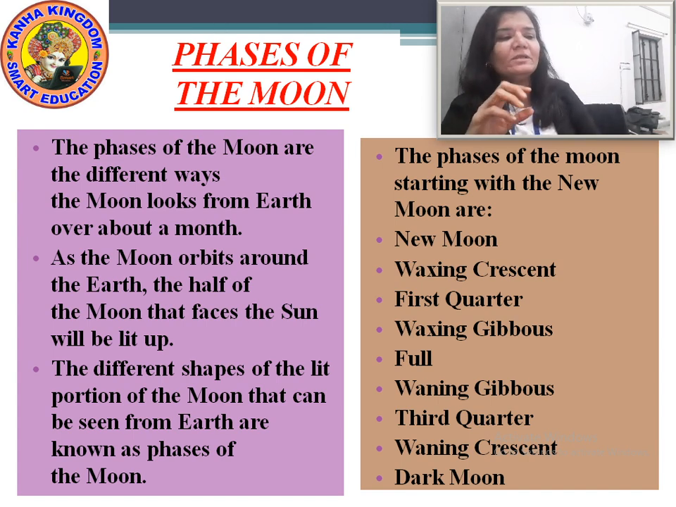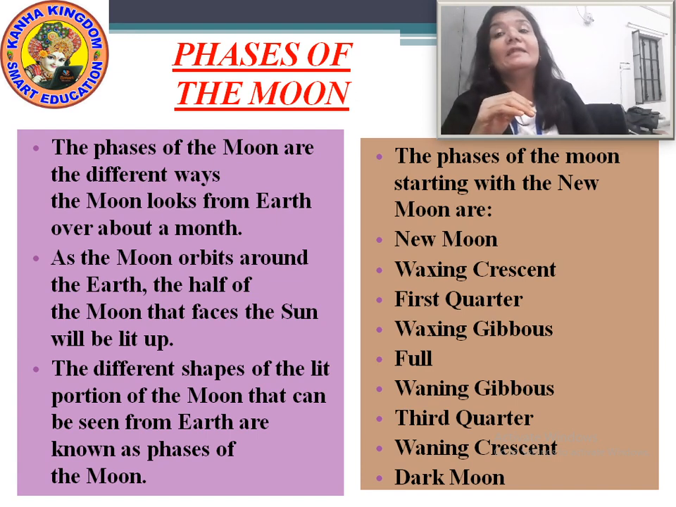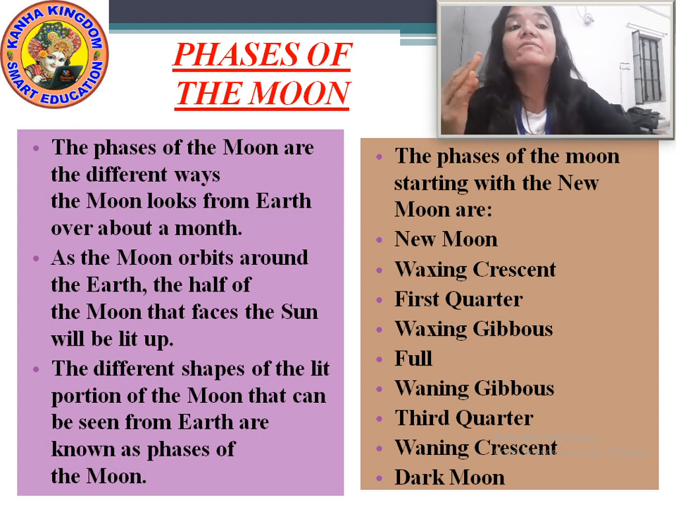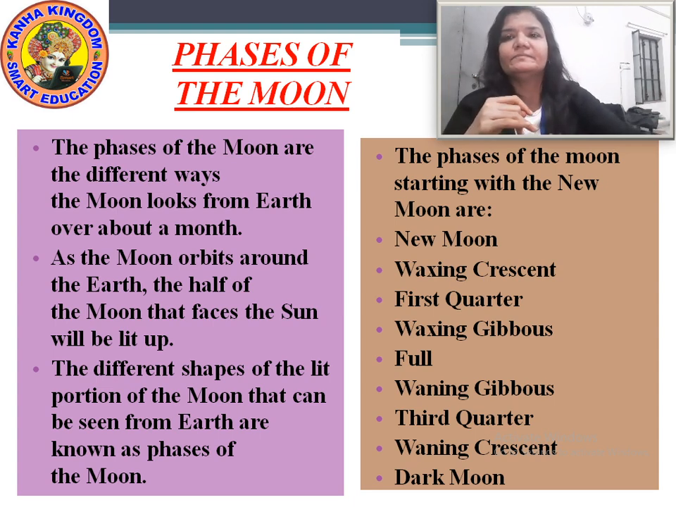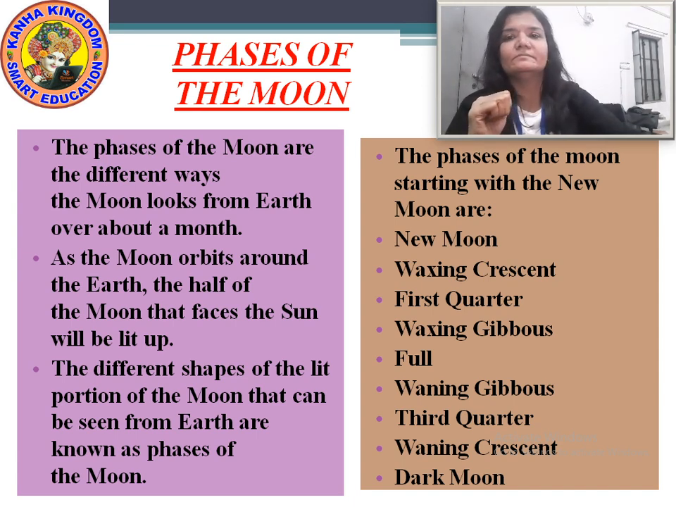Then again slowly the moon starts disappearing. That disappearing part is called waning gibbous. Then comes the third quarter. Then the waning crescent. And then the dark moon. Dark moon means no moon at all.